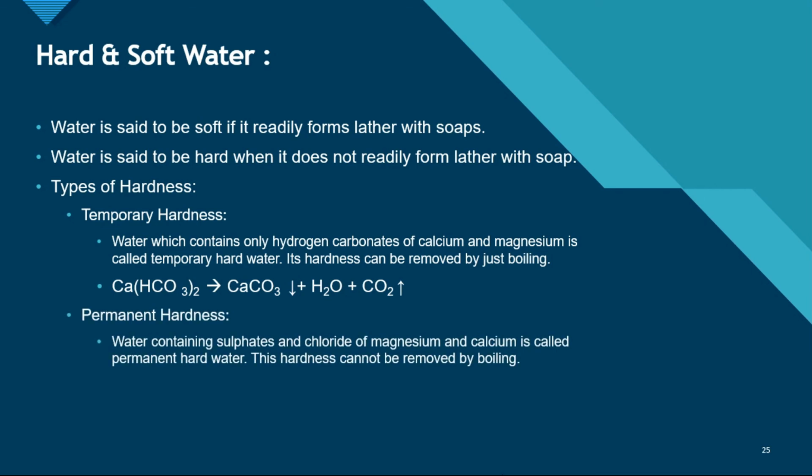Temporary hardness. Water which contains only hydrogen carbonates of calcium and magnesium has temporary hardness. Its hardness can be removed just by boiling. Permanent hardness. Water containing sulfates and chlorides of magnesium and calcium is called permanently hard water. This hardness cannot be removed by boiling.